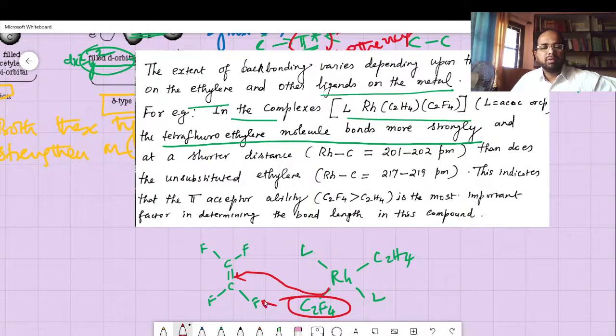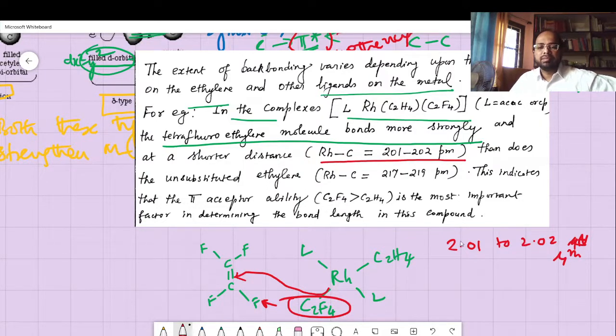And tetrafluoroethylene bonds more strongly and at a shorter distance, Rh-C of about 201 to 202 pm, or I can just put it as 2.01 to 2.02, or I can convert picometer to angstrom, 2.01 to 2.02 angstrom. I'll just write it in terms of angstrom.